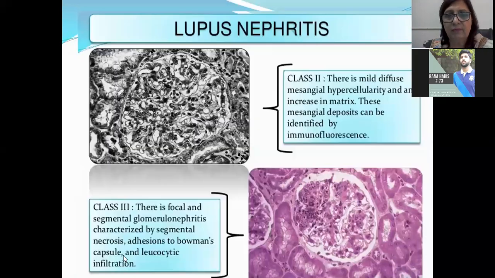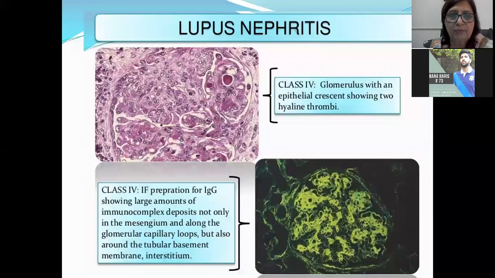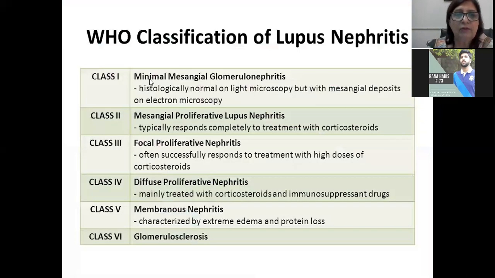You have done SLE in detail in your third year. So I'm just going to do the nephritis part. What you have to remember is these 6 classes are the WHO classification of lupus nephritis. Any examiner can ask you any question about this. Class 1 is, as I told you, minimal change. Histologically, in light microscopy, no change can be seen, but small mesangial deposits can be seen by electron microscopy.